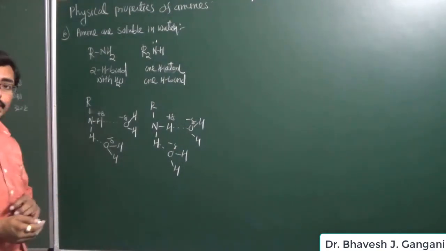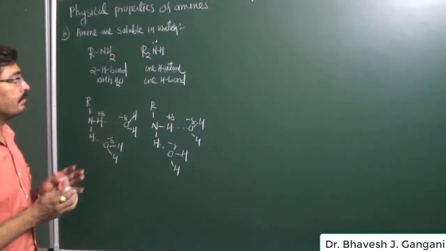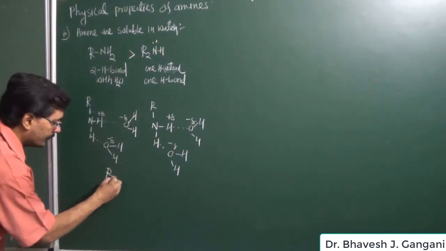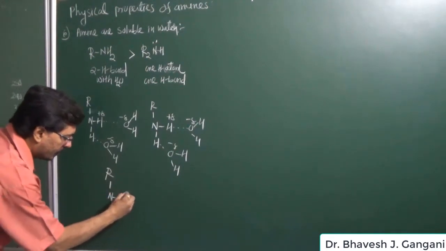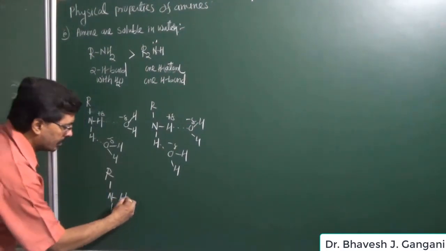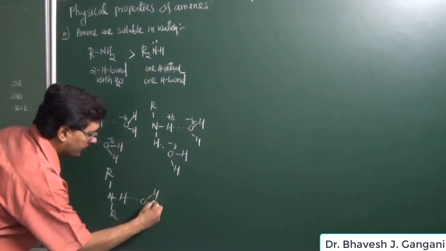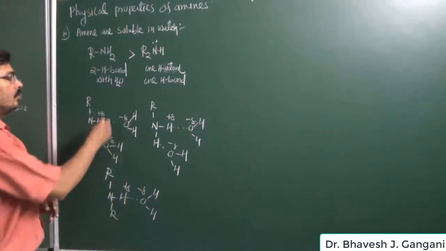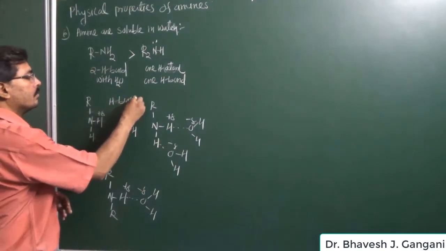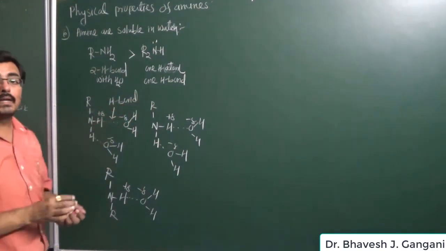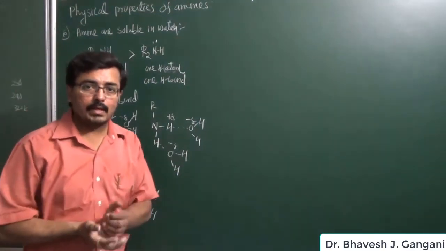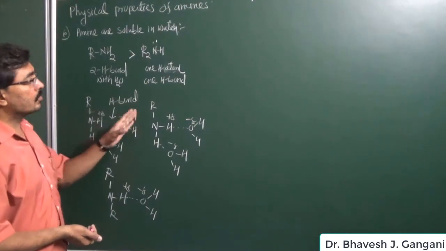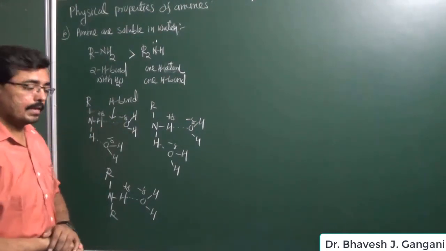But the solubility of primary amine is higher as compared to secondary amine, and the reason is the number of hydrogen bonds formed. In a secondary amine, nitrogen has just one hydrogen, therefore it can form a hydrogen bond with only one molecule. So the number of hydrogen bonds formed by a primary amine is double as compared to a secondary amine, and therefore primary amine compounds are more soluble than secondary amines.